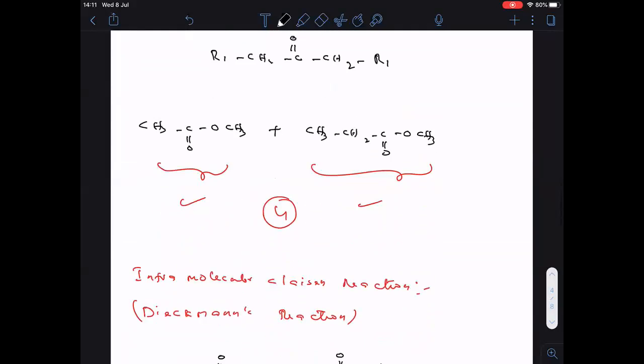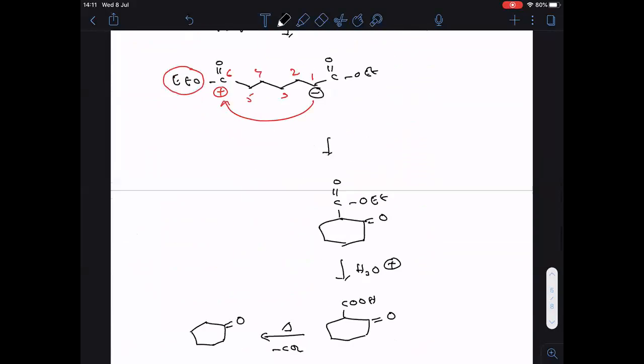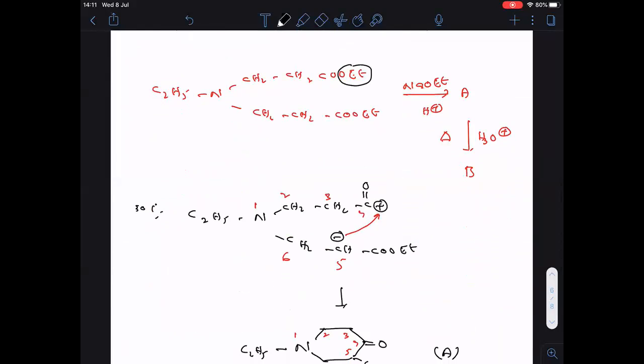Completed. Now Dieckmann's reaction, intramolecular Claisen. Followed. This is one question from previous Advanced.